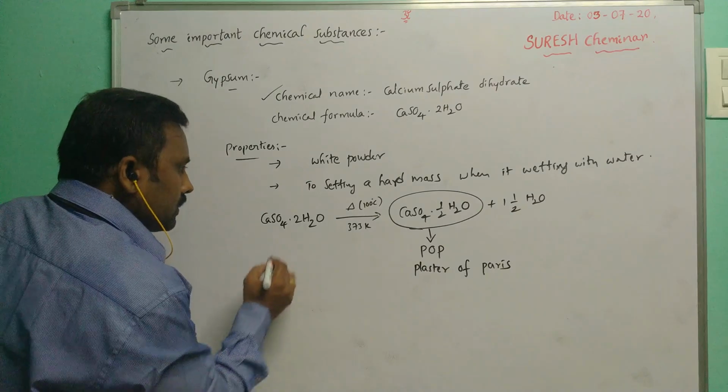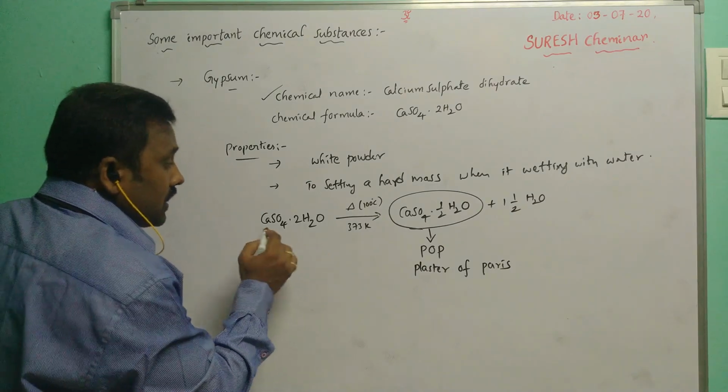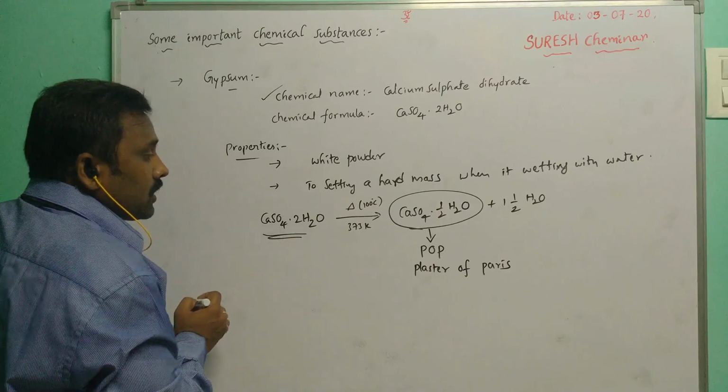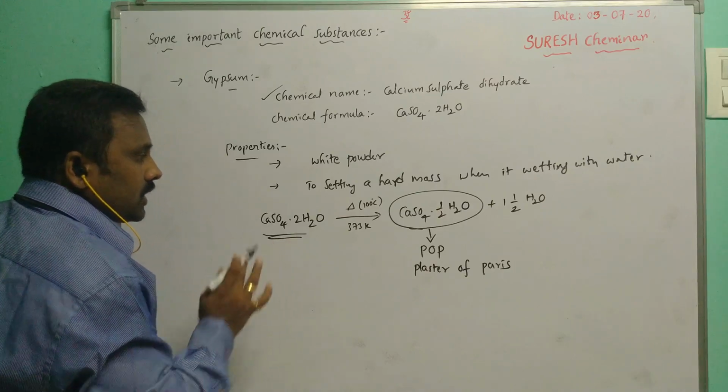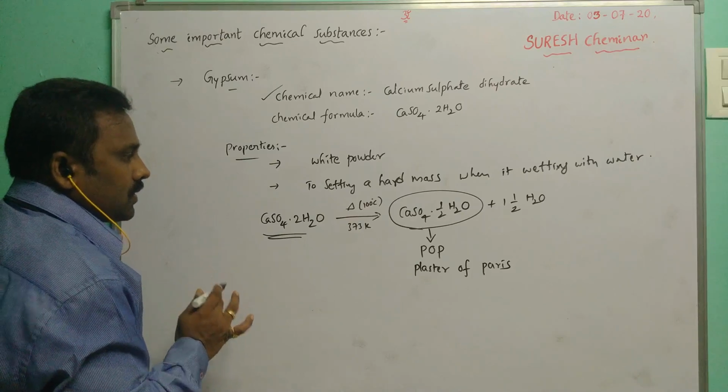So you can heat the gypsum, but the heating must be controlled, and you must take precautions.